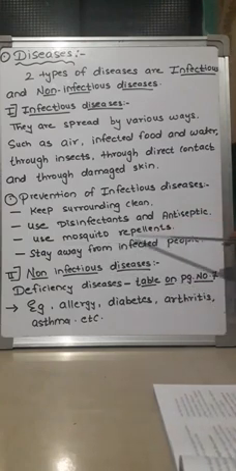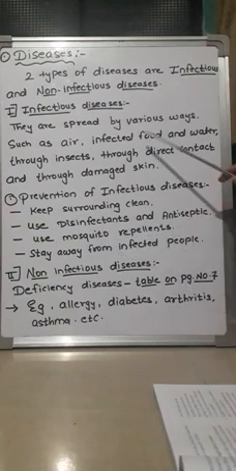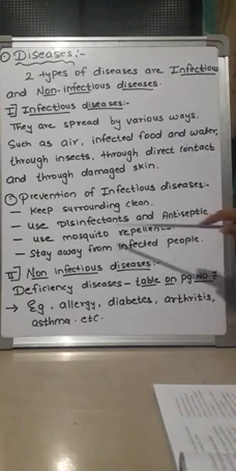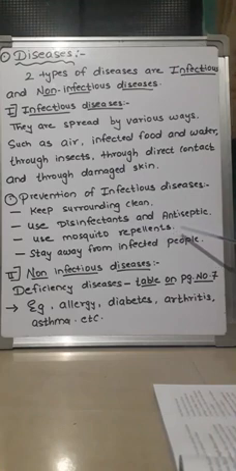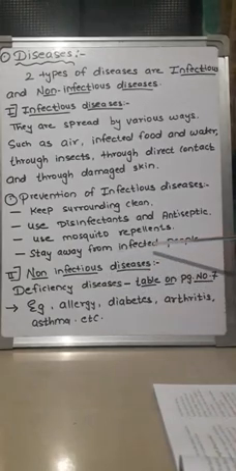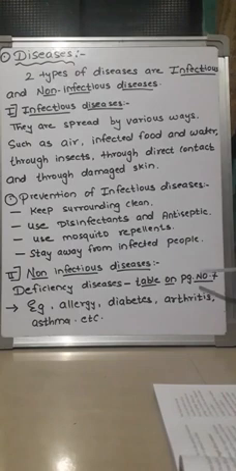Next is to use mosquito repellent. As we have seen, mosquitoes are the ones who can spread the disease. So try to use a repellent like All Out, so that no mosquitoes will be there and you may be safe from them. And next, try to stay away from infected people. That is, if someone has a disease, keep a little away from that person for a few days to let that person recover, and then you can go and talk to them again. So these are the different ways by which infectious diseases can be prevented from spreading.